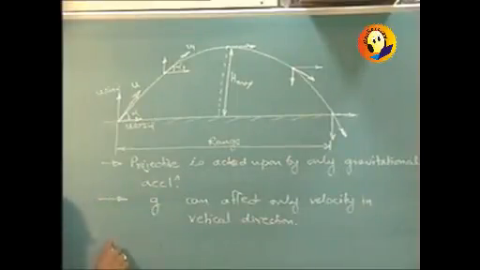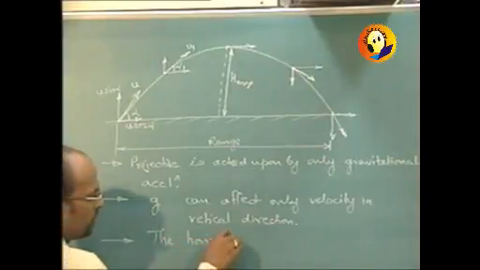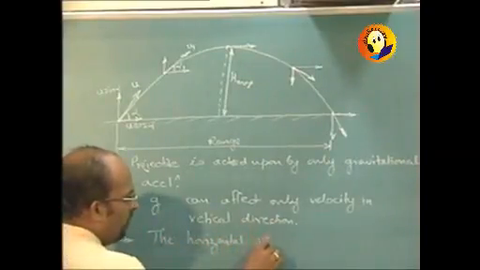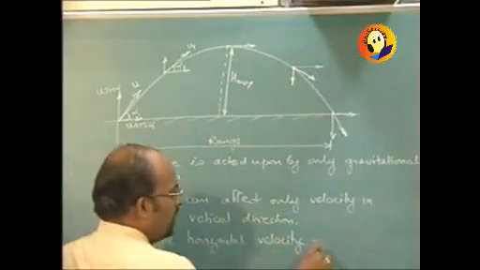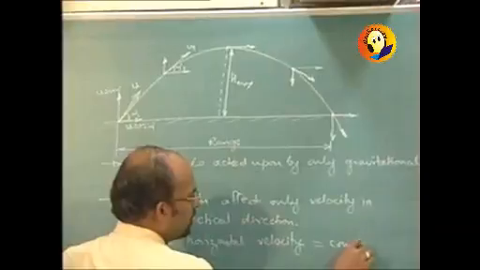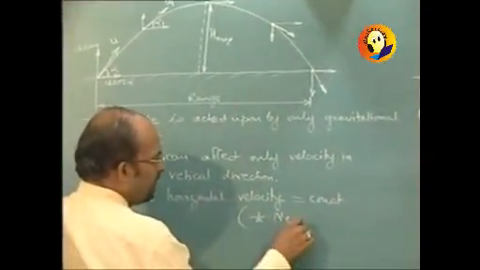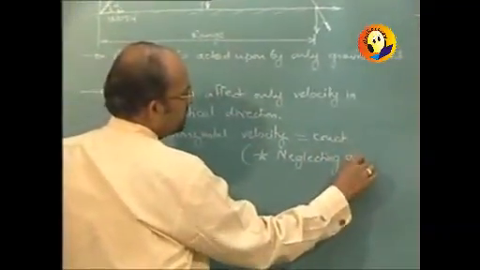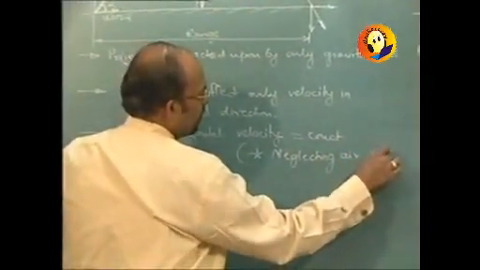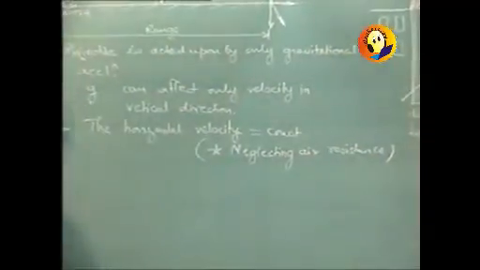In other words, we can say that the horizontal velocity throughout this path is going to remain constant. Of course, this is under the assumption that we are neglecting air resistance or any other resistances which might come into the picture.